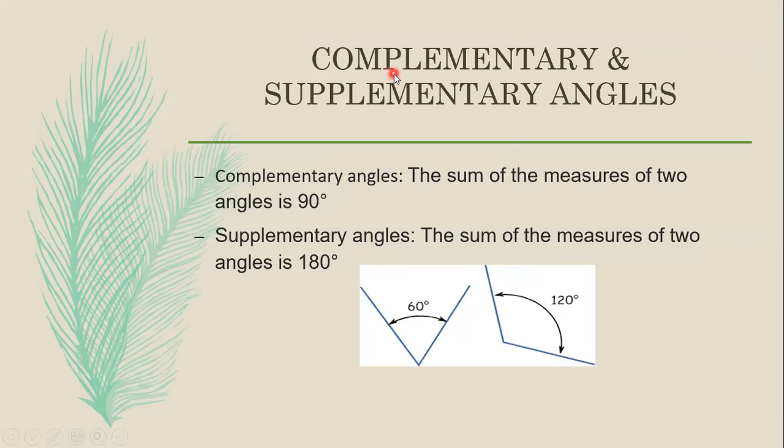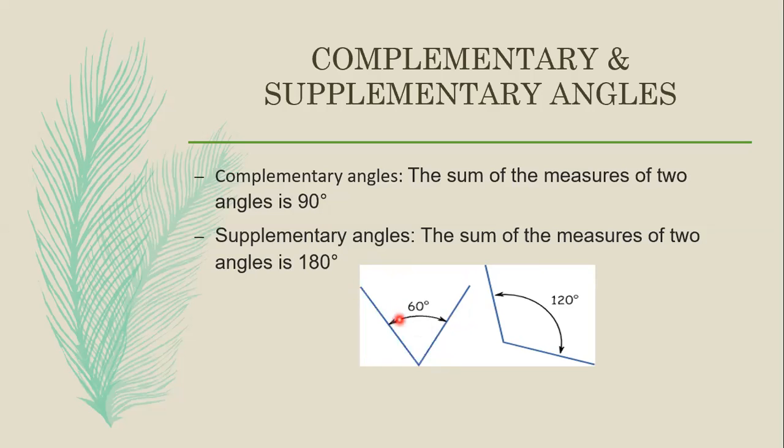Next, let us learn what we mean by complementary and supplementary angles. Complementary angles: the sum of the measures of two angles is 90 degrees. That means if you take two angles and add them, the sum should be 90 degrees, then those angles are said to be complementary angles. Next is supplementary angles. The sum of the measures of two angles is 180 degrees. Then the two angles are said to be supplementary angles.